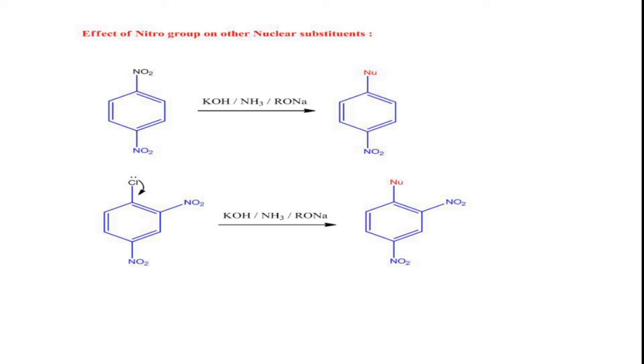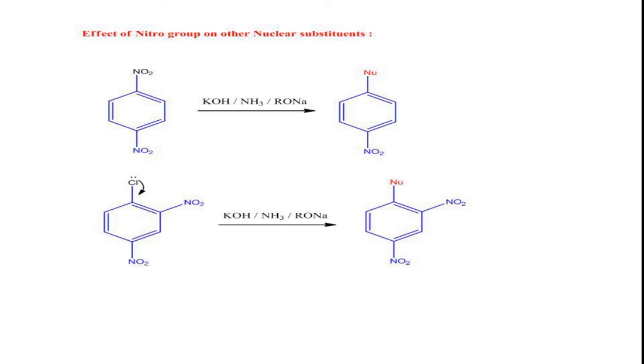Usually you see, due to the plus M effect of chlorine, the bond between the carbon of the benzene ring and the chlorine will get double bond character. Here this chlorine will not be easily substituted by other substituents, but due to the presence of the other two electron withdrawing groups like nitro groups, our halogen group can be easily replaced or displaced, substituted by other nucleophiles like hydroxy group or amino group or alkoxy group.